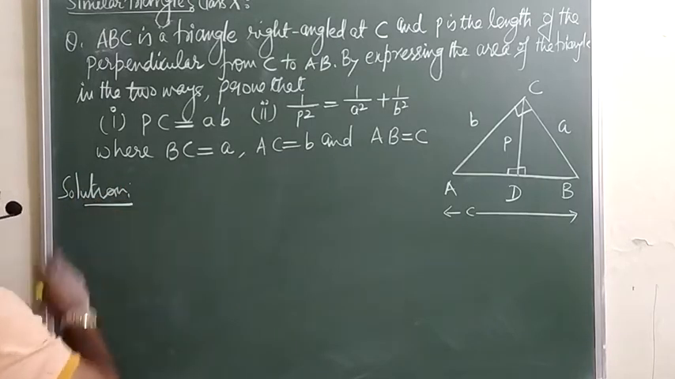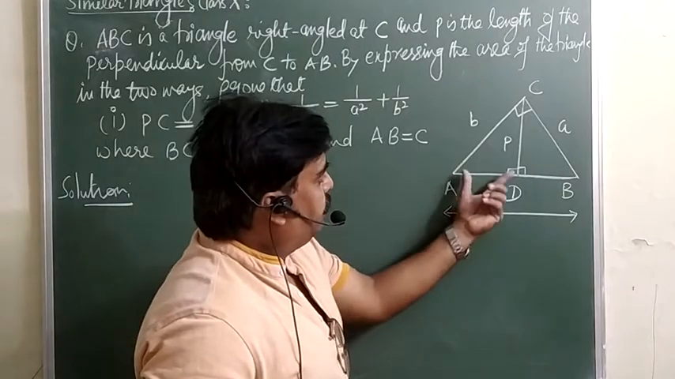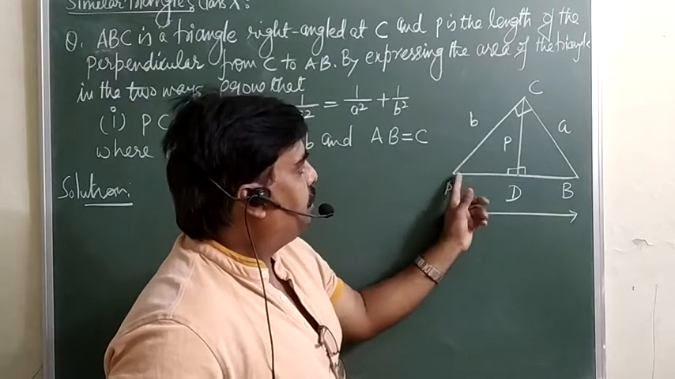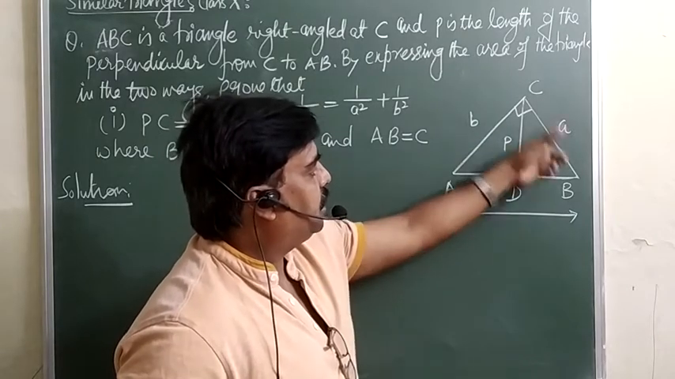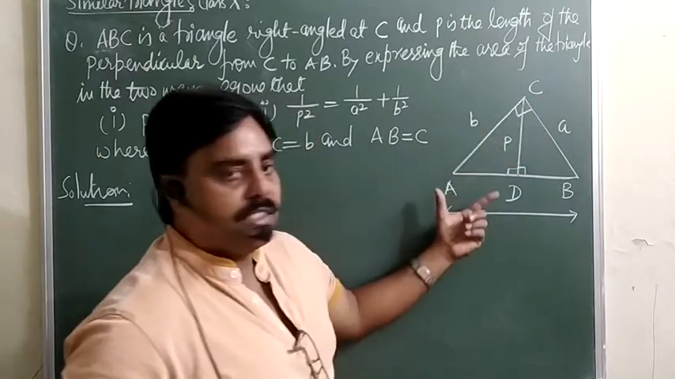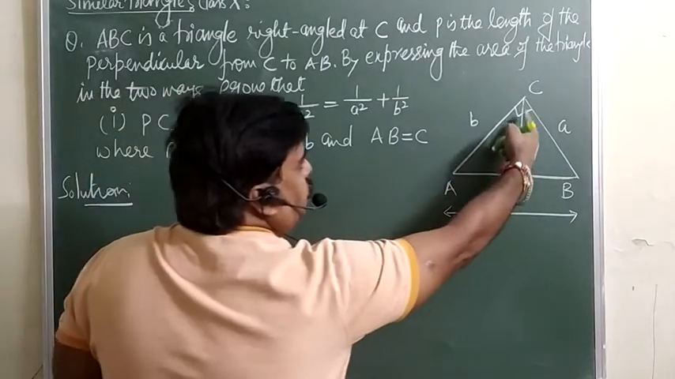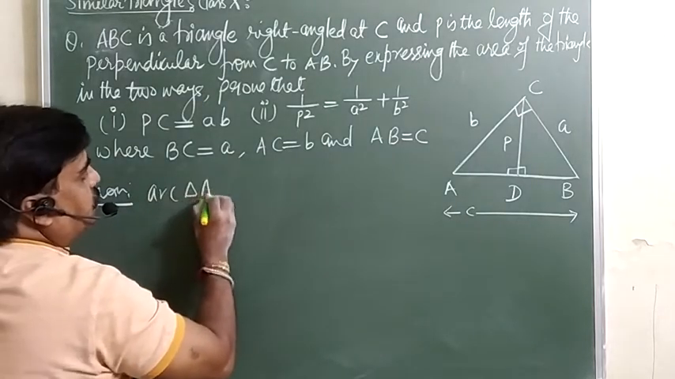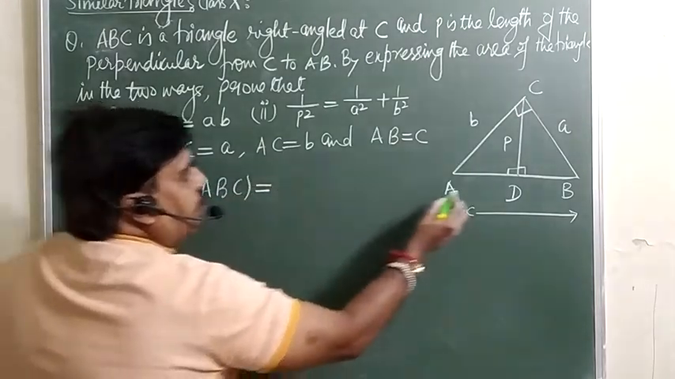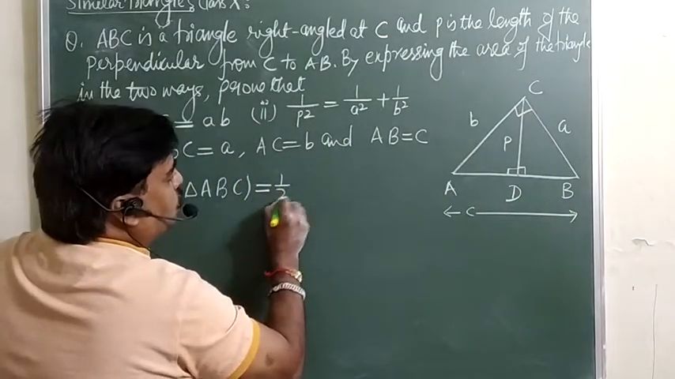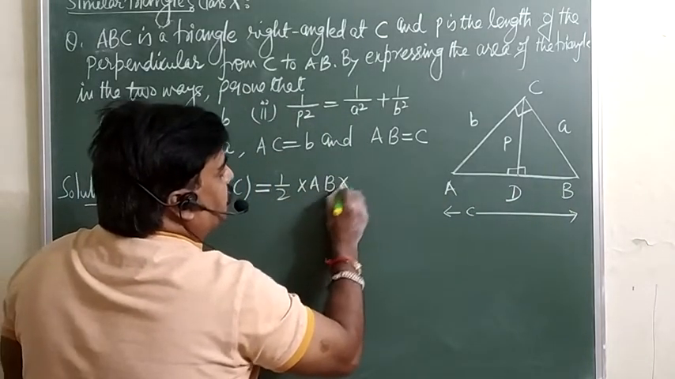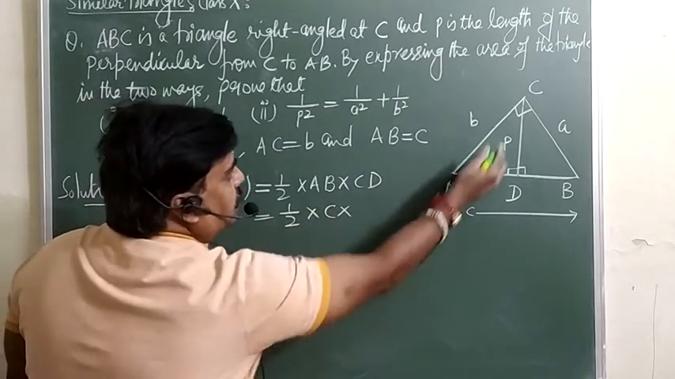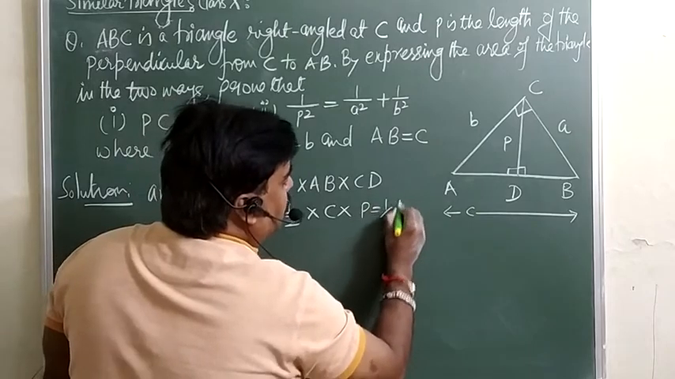See, look here now. We want to create a relation between P, C and this AB. One way is you can make triangle ACB and triangle ADC similar, then also you can do. But there is no need, because you can find the area of this triangle. If we calculate the area of triangle ABC, I am taking AB as base, that is 1 over 2 AB, and CD as the corresponding altitude. So you will get 1 by 2, AB is C and CD is P. So this is 1 by 2 PC.